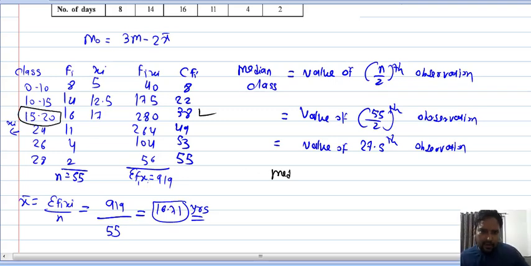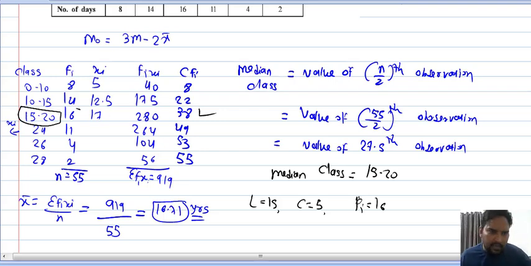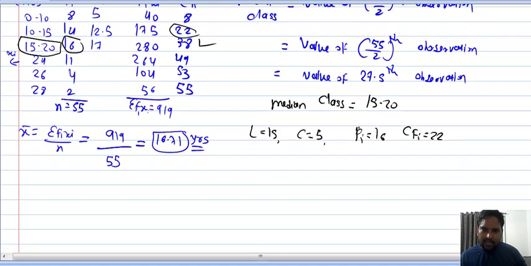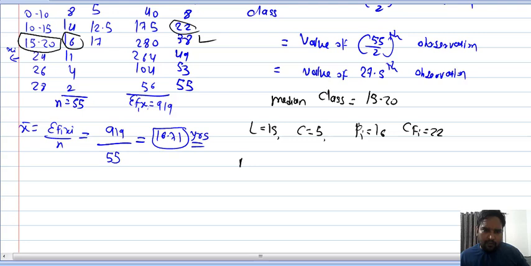So median class will be 15 to 20, where l equal to 15, c, the class length of this class, is 5, f is 16, and this one, my cf, will be 22. Always take the preceding. Now formula: M equal to l plus in bracket n upon 2 minus cf upon f multiplied by c.